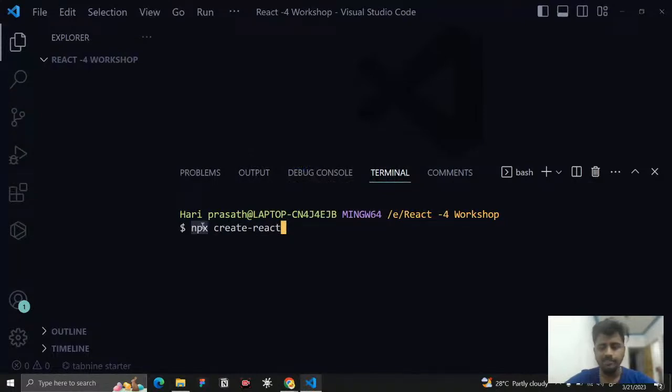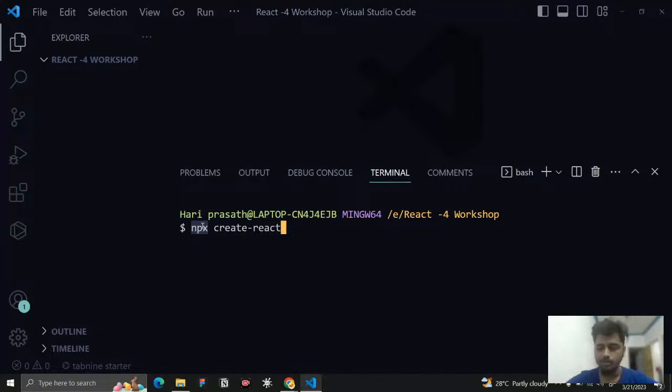So what is this npx? We have npm. So what is npm? npm is nothing but a node package manager, where we can use npm to install packages, remove packages, and everything. Here we need the react package, so that is why we are using npm. Instead of npm we are using npx. It is going to install the latest version, the current version that is available.